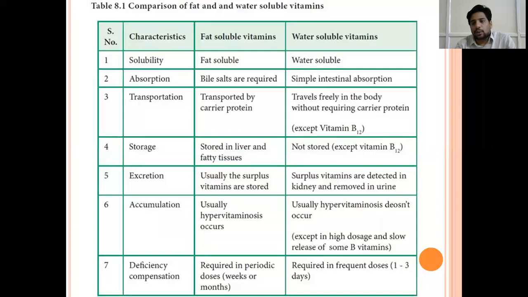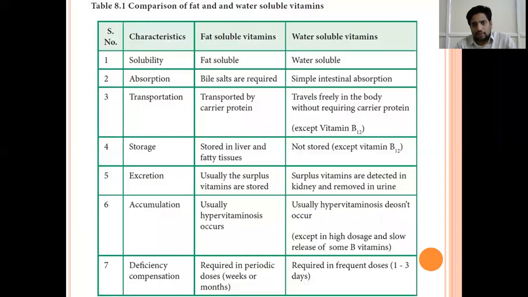Absorption. These fat soluble vitamins require bile and pancreatic juice for absorption from the intestine. The water soluble vitamins don't need any enzymes, they just simply get absorbed directly in the intestine. The transportation.